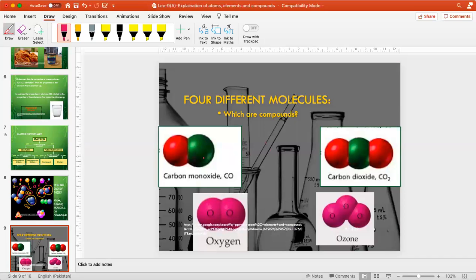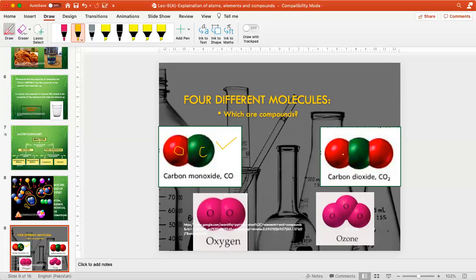One is the carbon monoxide, in which carbon is there. Okay, this is carbon. Okay, and this is oxygen. Sorry, just hold on, please. This is oxygen and this is carbon, right? So carbon monoxide, 4 different molecules, which are compound. This is compound. Why? Because it is made of 2 different types of elements.